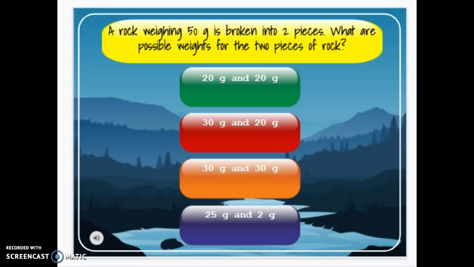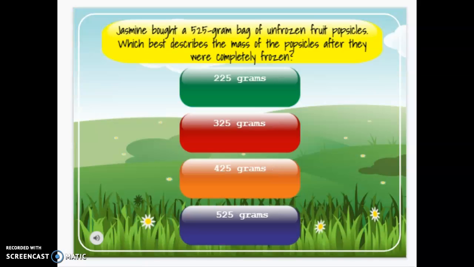A rock weighing 50 grams is broken into 2 pieces. This is one of the 3 toughest questions of the day. What are the possible weights of the 2 pieces of rock? Well, if you have a 50-gram rock and you break it in 2, the 2 pieces together should weigh 50. So it can't be 20 and 20 because that's 40. 30 and 30 is 60, and 25 and 2 is 27. 30 and 20 equals 50, so that was our answer on that one.